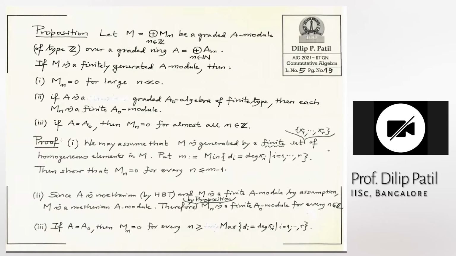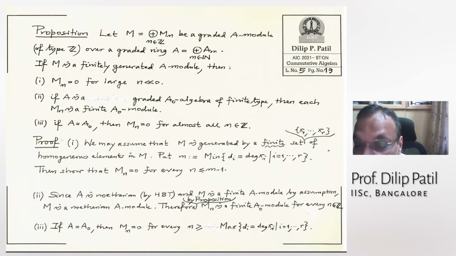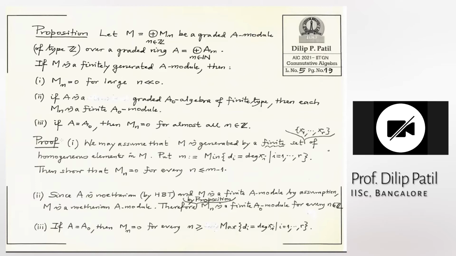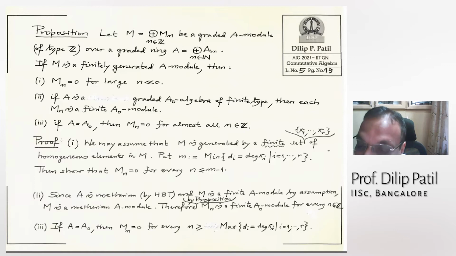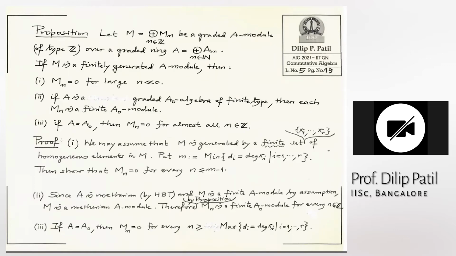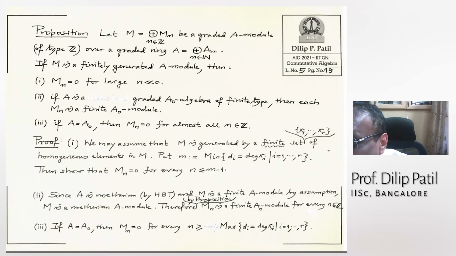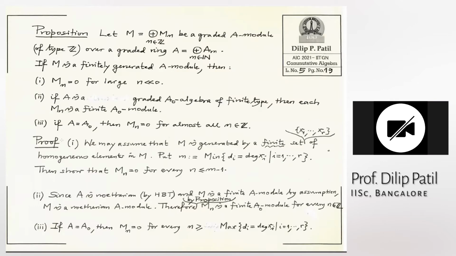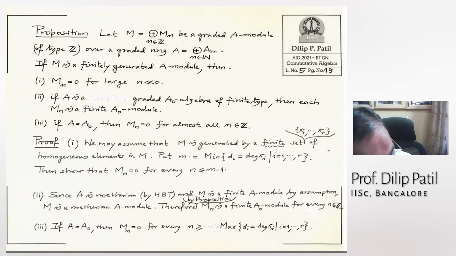That means only finitely many components will be non-zero. For large negative n, they are 0. For large positive n also, they are 0. So only in between there are finitely many non-zero ones. Yeah, fine. That's what I meant. Anything else? Okay.